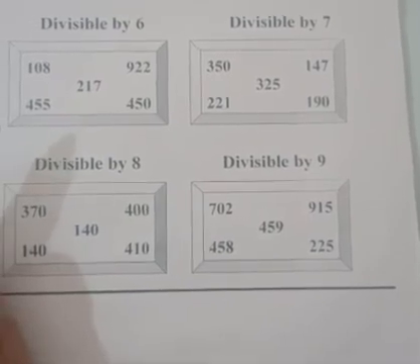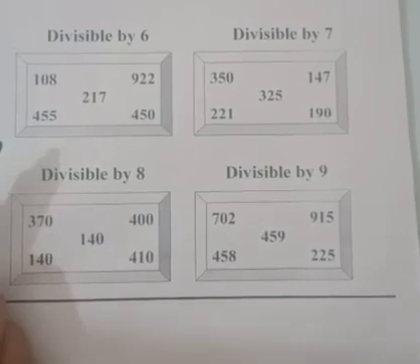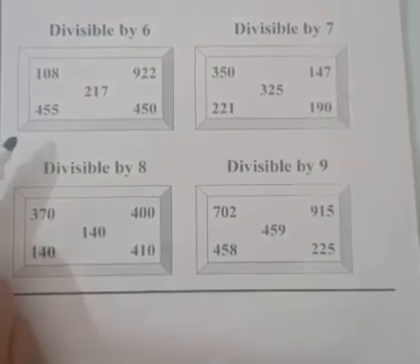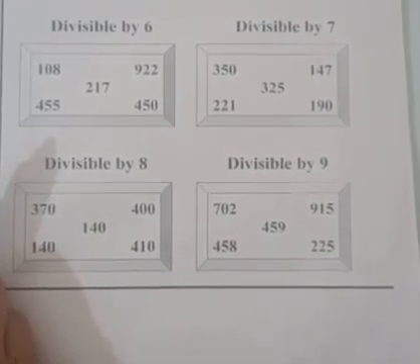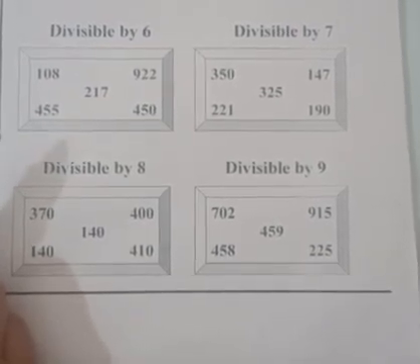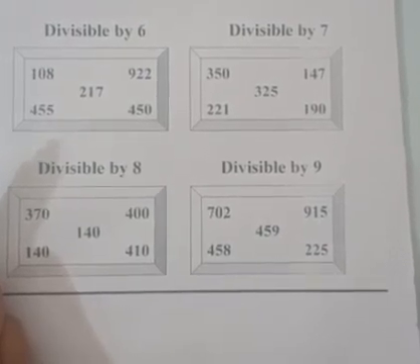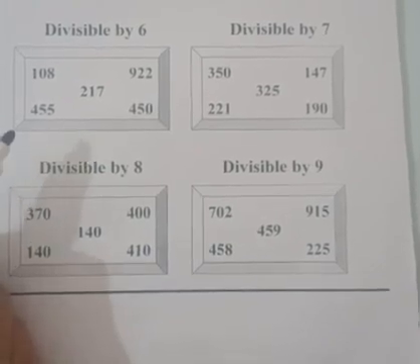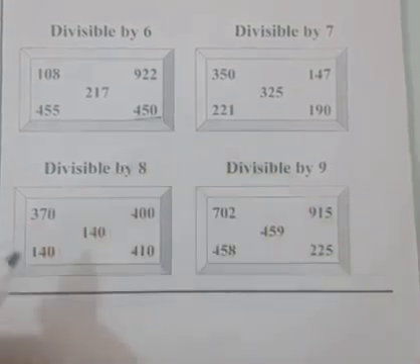In the rule of divisibility by 6, the number should be a multiple of 2, or the number should be even, and it also should be divisible by 3. We have to satisfy two conditions here. First is it is divisible by 2 and the second is it is divisible by 3. If some numbers satisfy both these conditions, then this will be divisible by 6. Let's check the number 450.